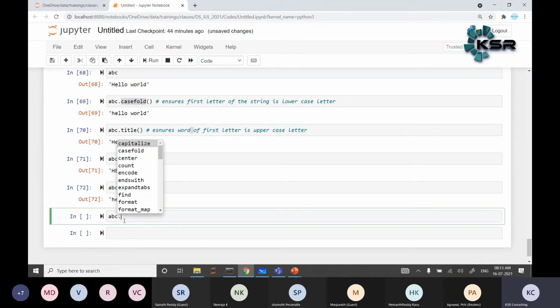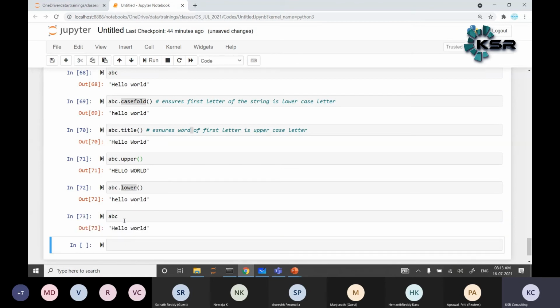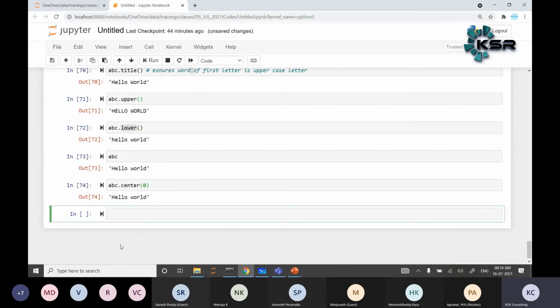Now one more: abc dot center. As a normal example, center needs a width; for 0 or 10 you won't find any difference. Maybe with 20 you may.